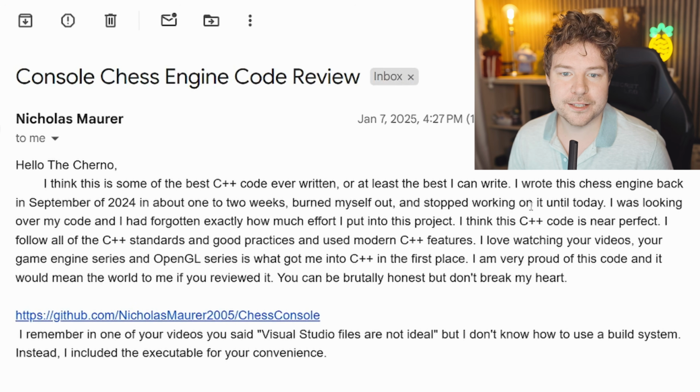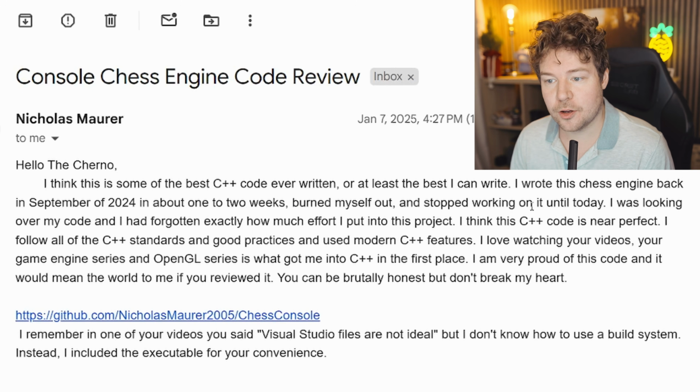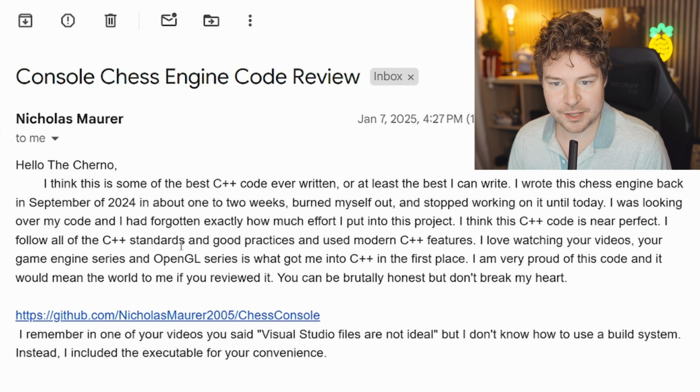"So guys, brace yourselves. I wrote this chess engine back in September of 2024 in about 1 to 2 weeks, burned myself out, and stopped working on it until today. I was looking over my code and I had forgotten exactly how much effort I put into this project. I think this C++ code is near perfect. I follow all of the C++ standards and good practices and used modern C++ features.